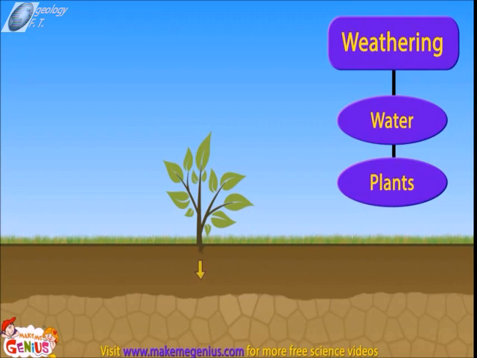Plants are also responsible for weathering. See, a plant is growing on a rock. Its roots are going deep in search of water. The roots are trying to make space to grow further, which results in cracks and breakdown in the rocks.